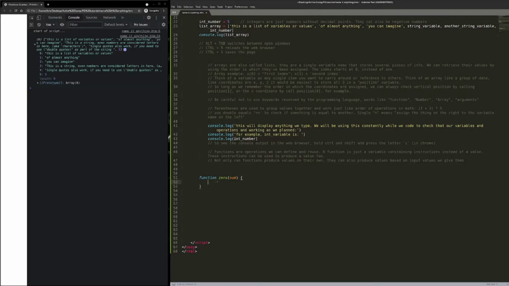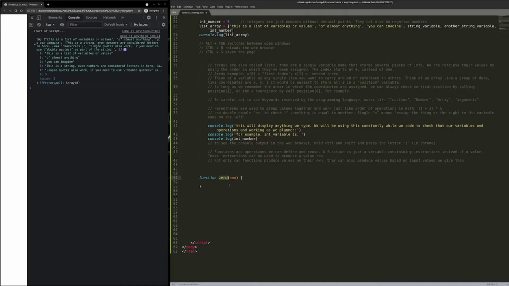You'll notice how my text editor gives me an indent here, and that's not necessary for the code to run, but it'll help us visually tell which parts of code are contained within which blocks. And these curly braces here are going to be all the commands and instructions that are executed when we call this function. So first we define the function by using a definition, and then we give it a name.